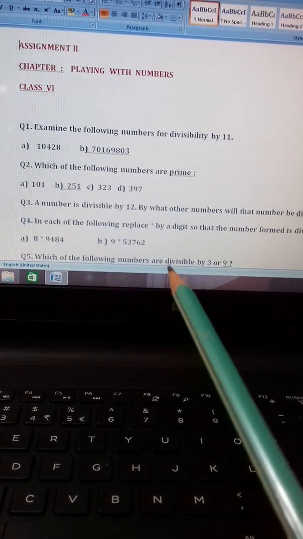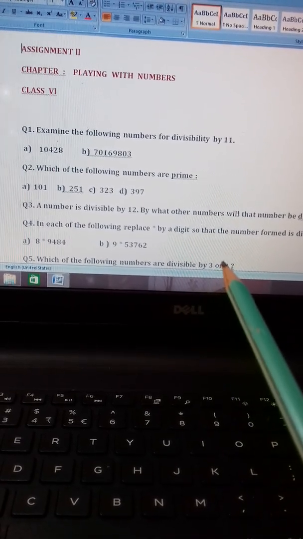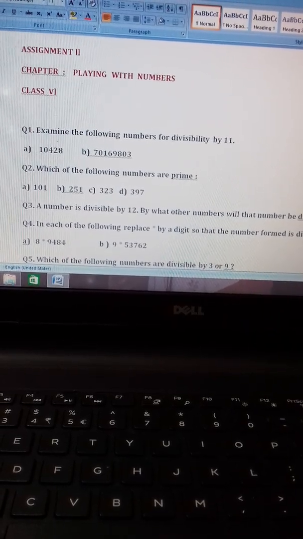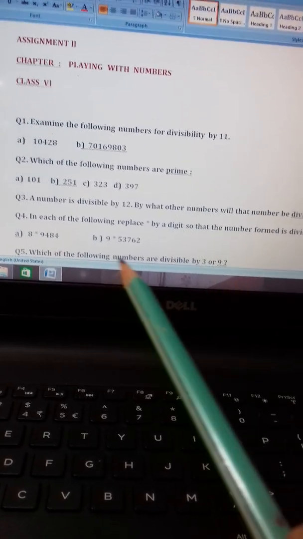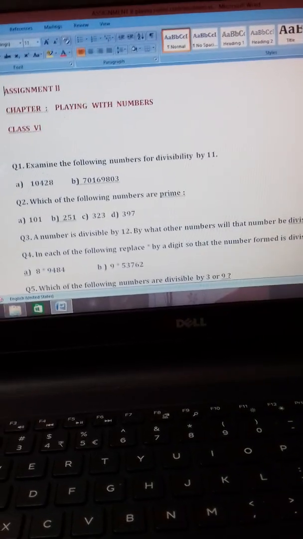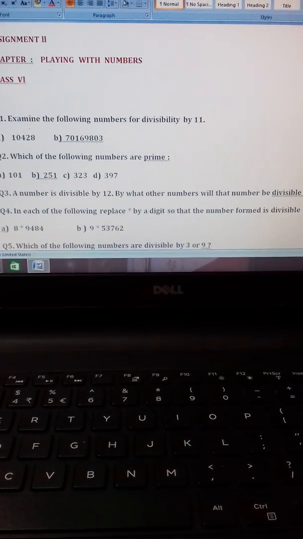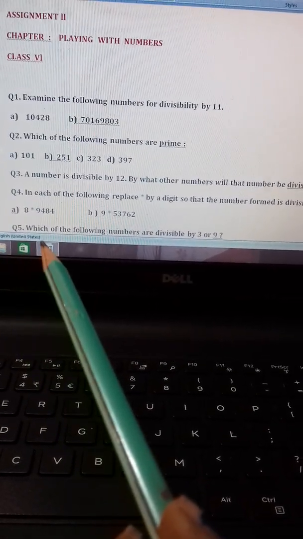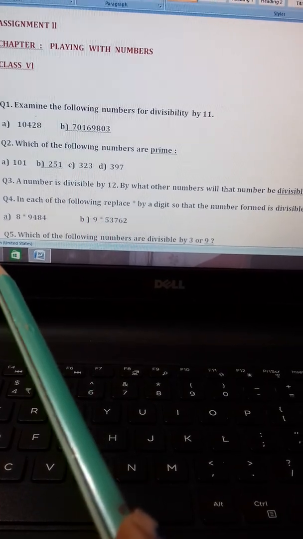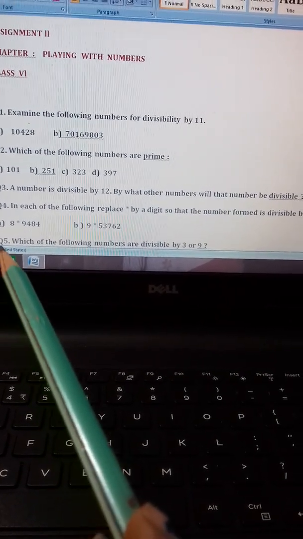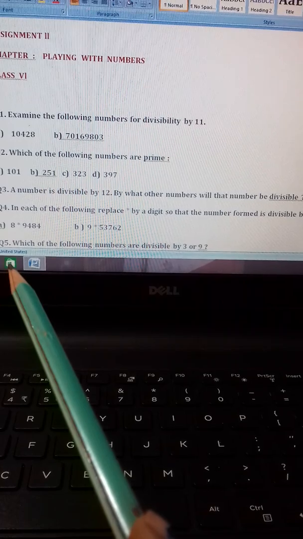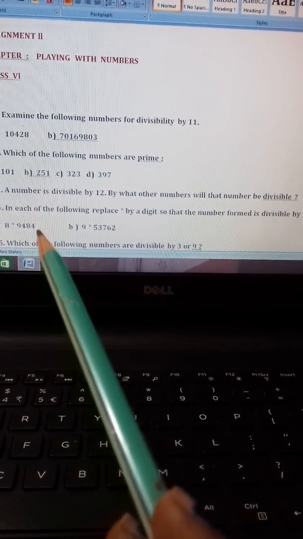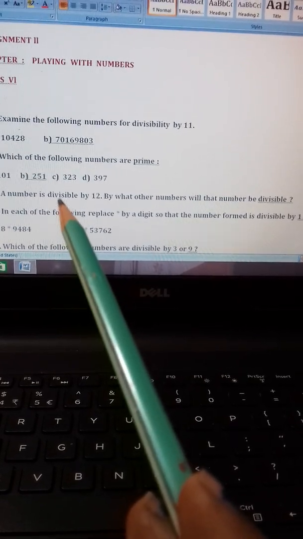Question number 4 is there: in each of the following, replace the star by a digit so that the number formed is divisible by 11. Now, all of you know which rule you have to follow. You have to find the sum of the digits in even places and the sum in odd places, then subtract. If the answer is 0 or 11, then that number will be divisible by 11.